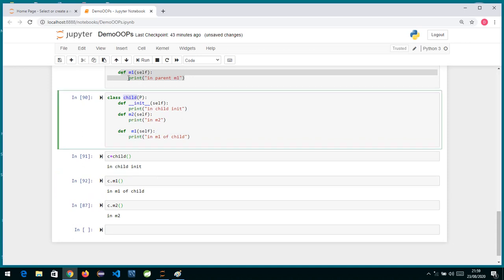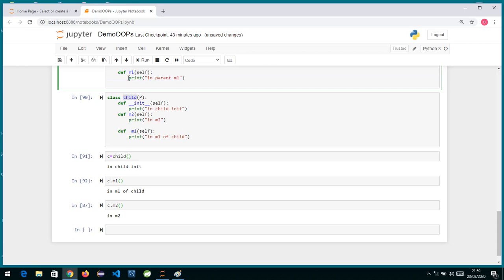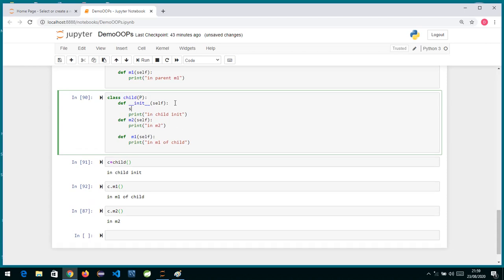If it's not there, then it will go to its parent class. Now if you see over here, whenever I call my init method or my m1 method, what I want to do is call the parent class init method also, or we can say the child class calling the parent class init or m1 method. So what we can do over here is write super(), then a dot, and here we are going to write __init__